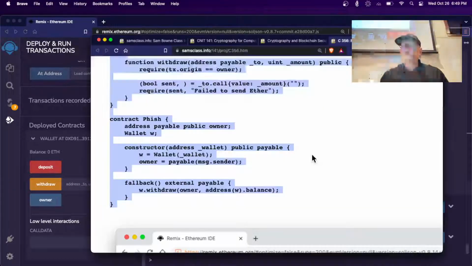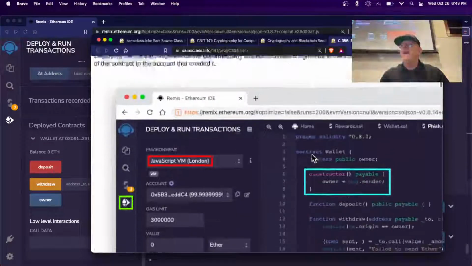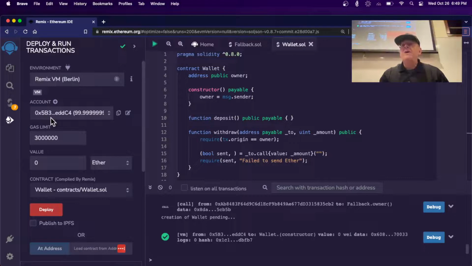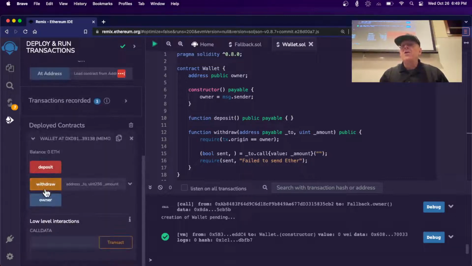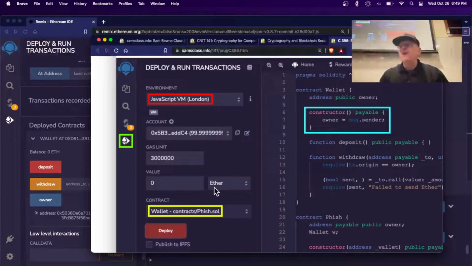So let me go back to here. Probably you have to deposit the money and see how it goes. Deploy it. We did that. When you deploy it, it runs the constructor and sets the owner equal to the sender. So let's check that. I'm at 5B3, and the owner is 5B3. Okay, there's zero money in there, but I am the owner, which makes sense.